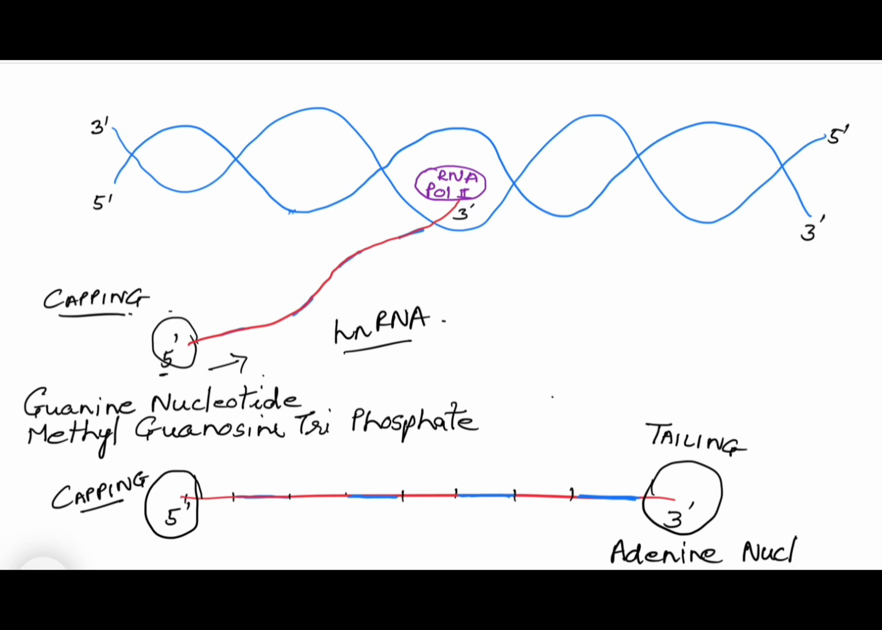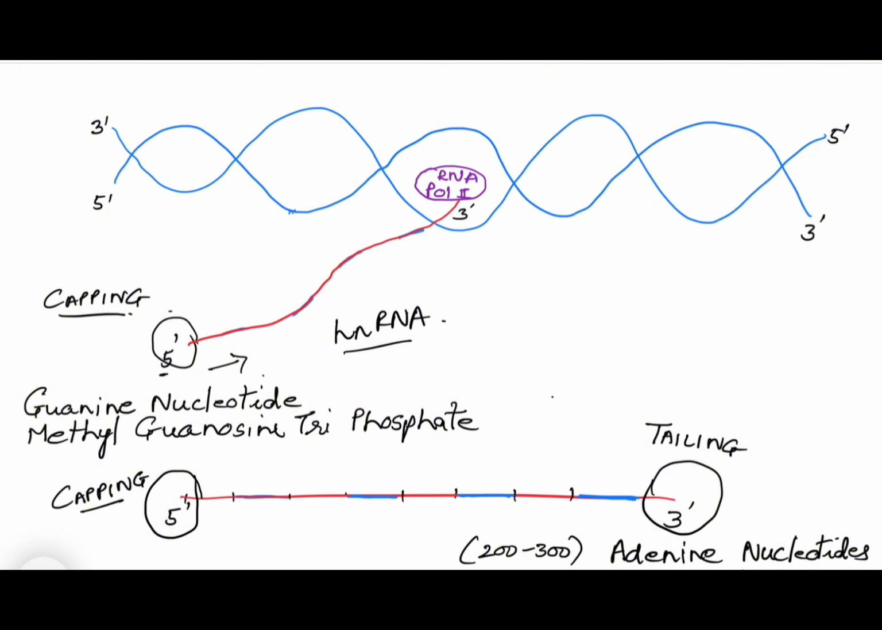Adenine nucleotides are added. This process is also known as polyadenylation, because many adenine nucleotides are added, around 200 to 300. You have to remember this number.